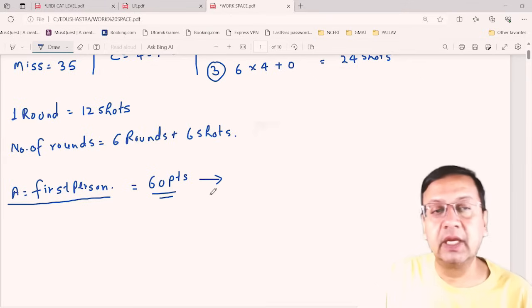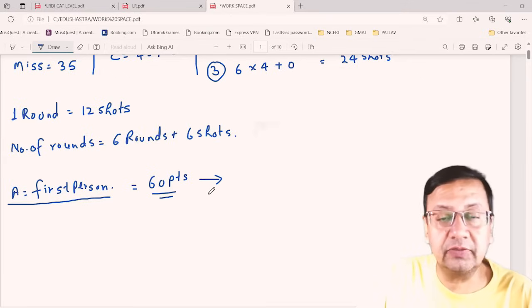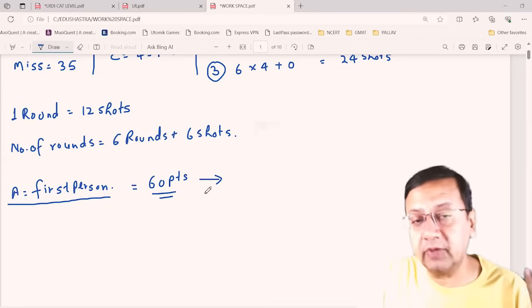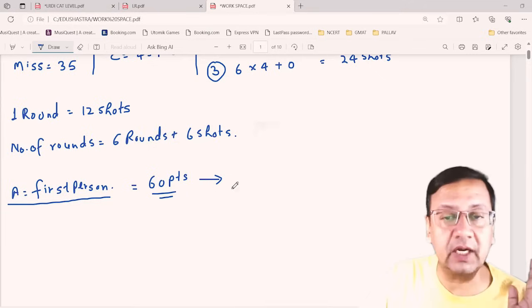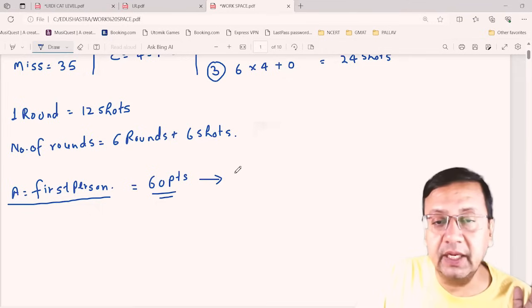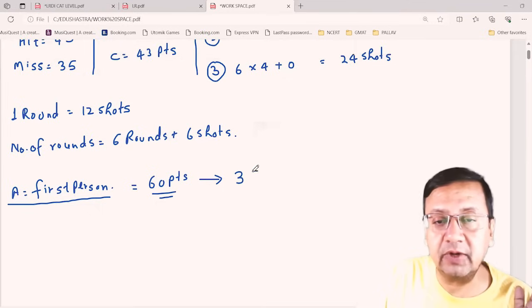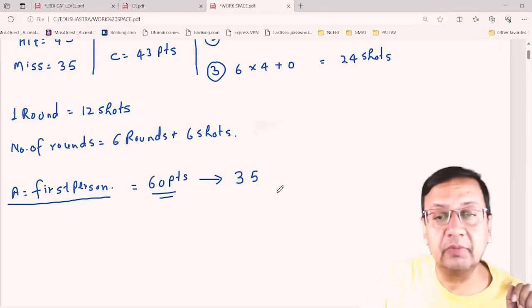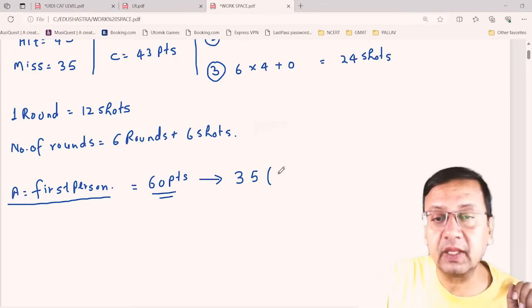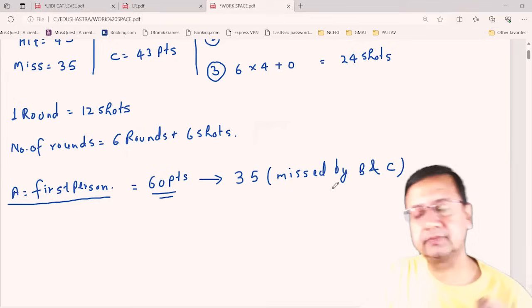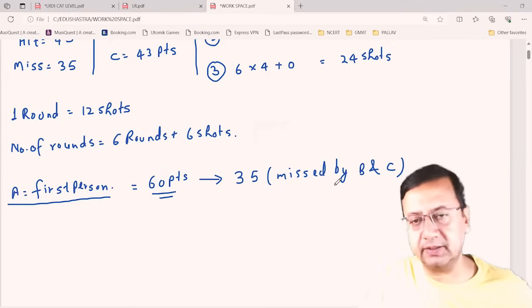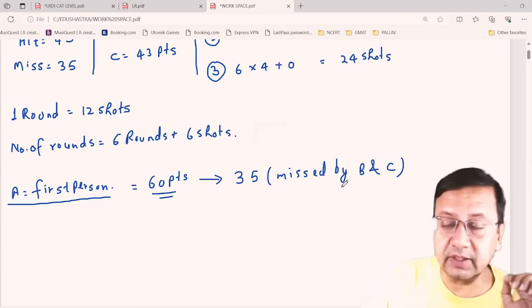So this means after the missing of the target by B and C, A will be getting 1 point each, right? So if B and C miss all the 35 targets, then A is getting 35 points from here. How? By the missed targets, missed by B and C, right? Done. Total 60 points are there.